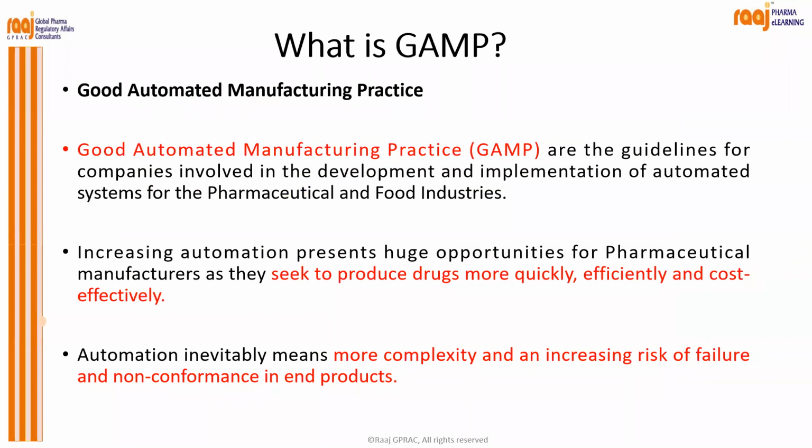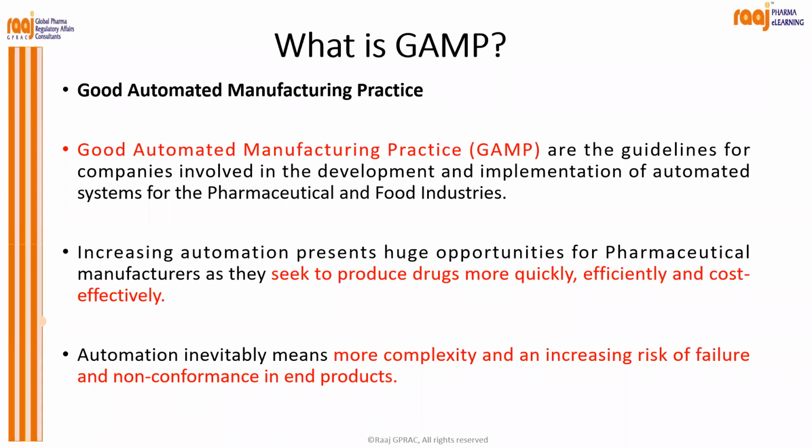Then coming to GAMP. GAMP is Good Automated Manufacturing Practice. And these are the guidelines published by ISPE, and GAMP 5 is the latest guideline, which was published in 2008. And these are the guidelines for the companies involved in the development and implementation of automated systems for pharmaceutical and food industries. So increasing automation presents huge opportunities for pharma manufacturers as they seek to produce drugs more quickly, more efficiently, and cost effectively, right?